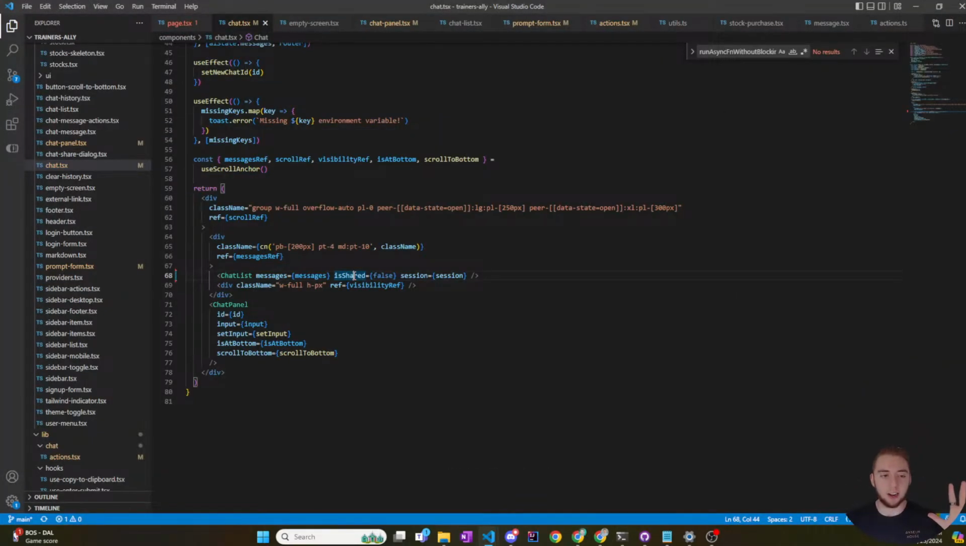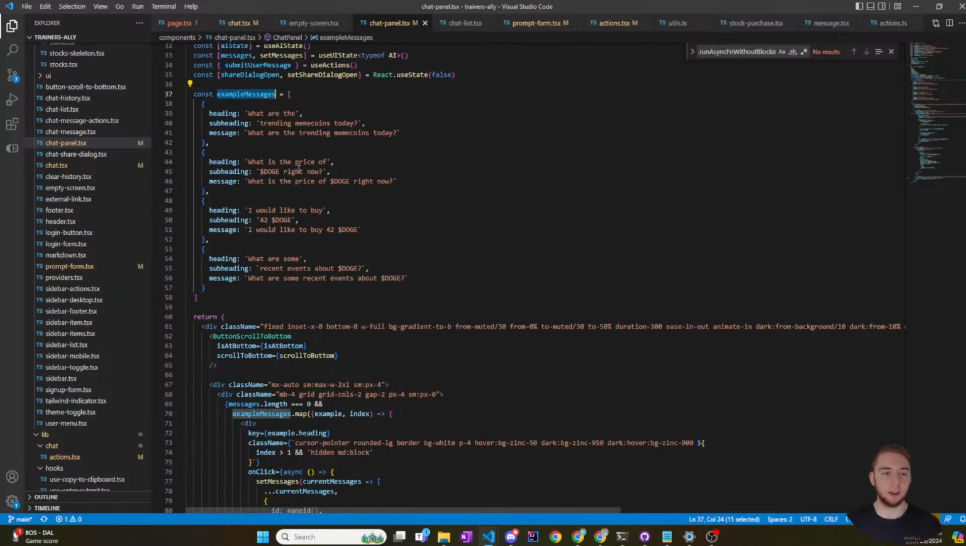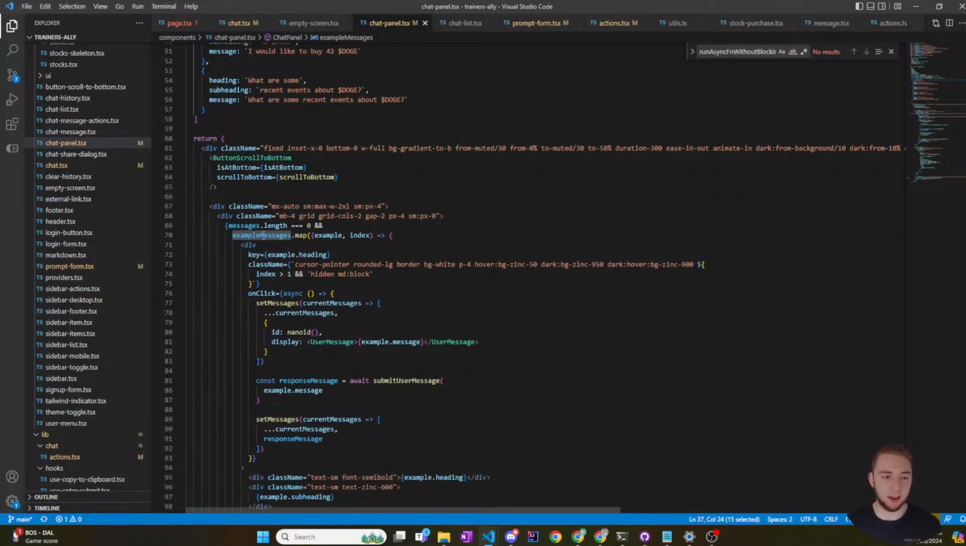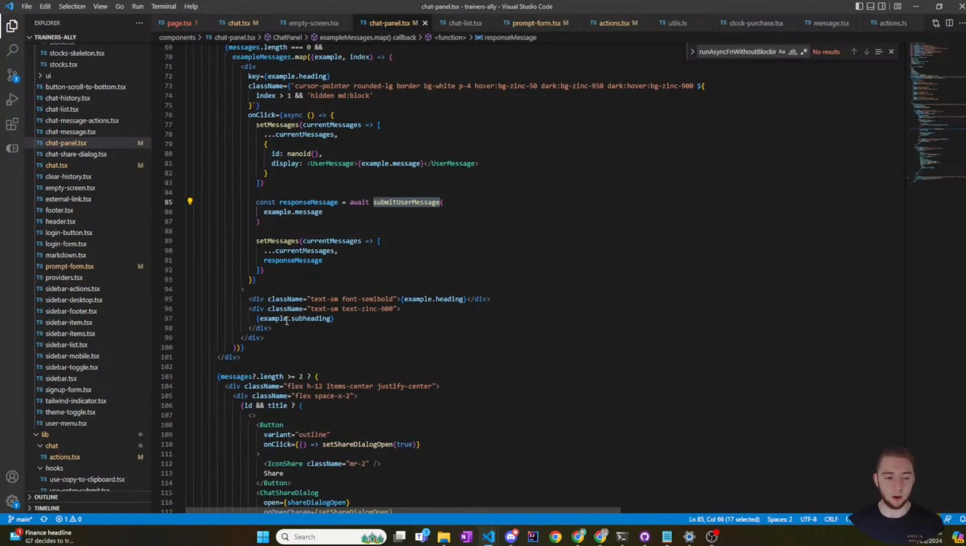So I'm just clearing the slate here to then insert the things that I actually want to have. So let me see. I have to figure out where that actually comes from. And maybe it's something in the chat panel. Oh yeah, here we go, because these are the example messages. So if the message length is equal to 0, then display these messages. And for each one, when you click on it, it'll call that submit user message, which is a function within my AI object. So that makes sense. But yeah, I don't want this anymore.